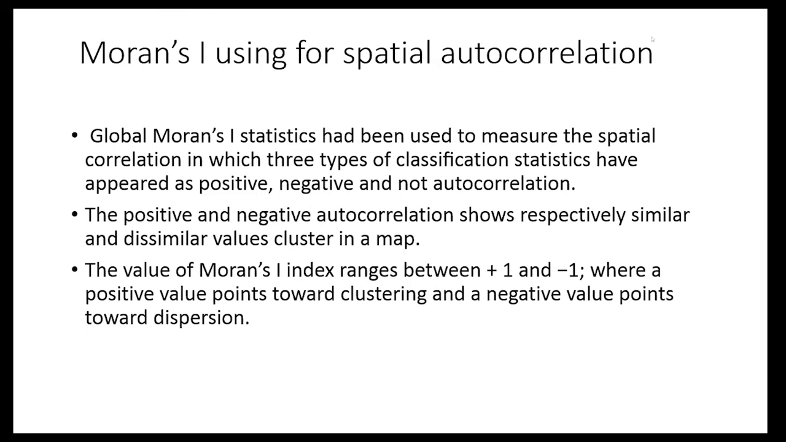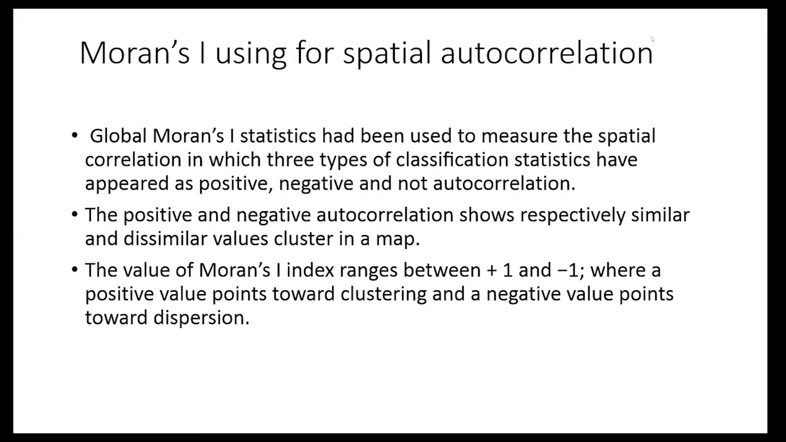Now the Moran's I for spatial autocorrelation. Global Moran's I statistics has been used to measure the spatial autocorrelation, in which there are three classifications: positive, negative, and not correlated. Positive and negative autocorrelation show respectively the similarity and dissimilarity of values clustered in a map, and the value of the Moran's I index ranges between +1 and -1, where a positive value points toward clustering and a negative value toward dispersion.